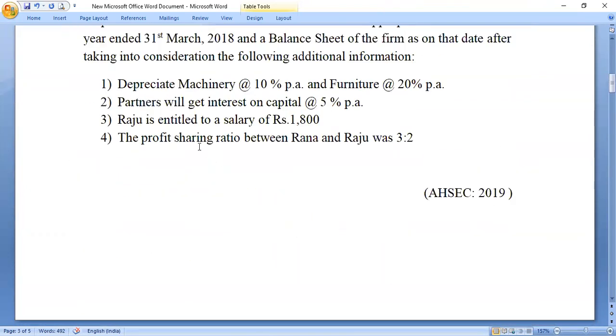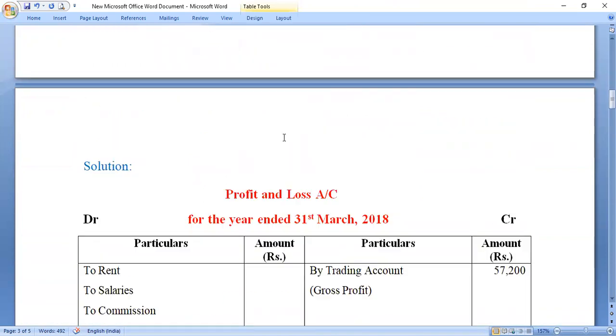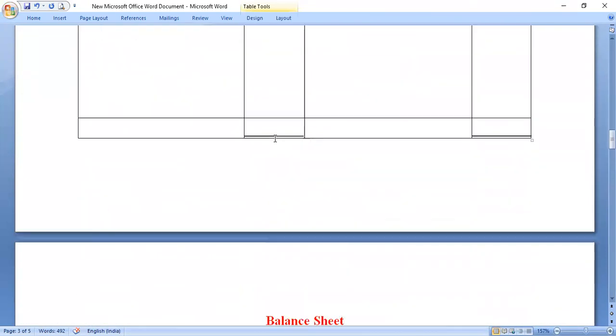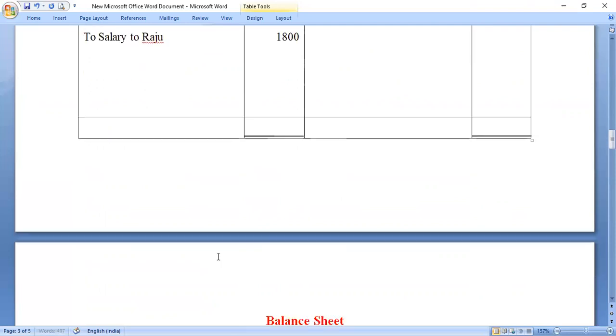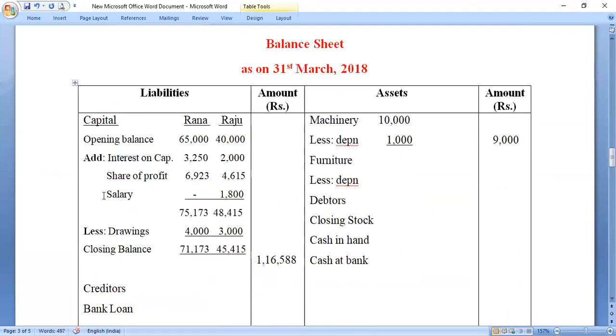Now, what is the third adjustment? Raju is entitled to a salary. So Raju's salary is also an item of appropriation. Let us go to the PL appropriation account, and I will write salary to Raju, whatever be the amount. How much was it? I think it was 1800. So accordingly, I will write the amount here. And also in the balance sheet, I will add the amount of salary, Raju's salary, 1800.